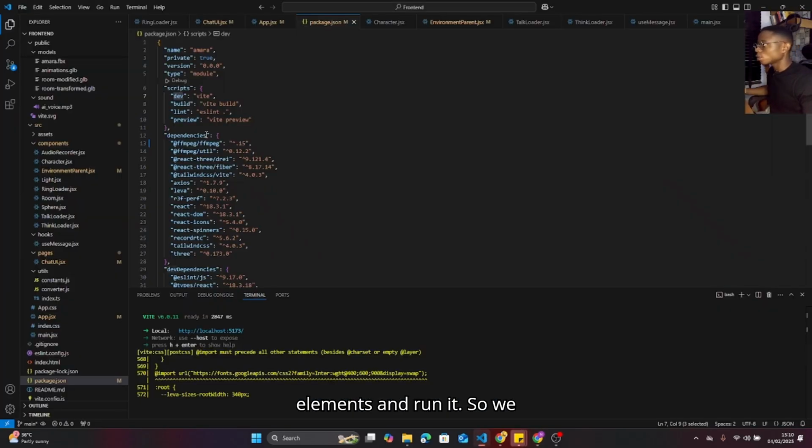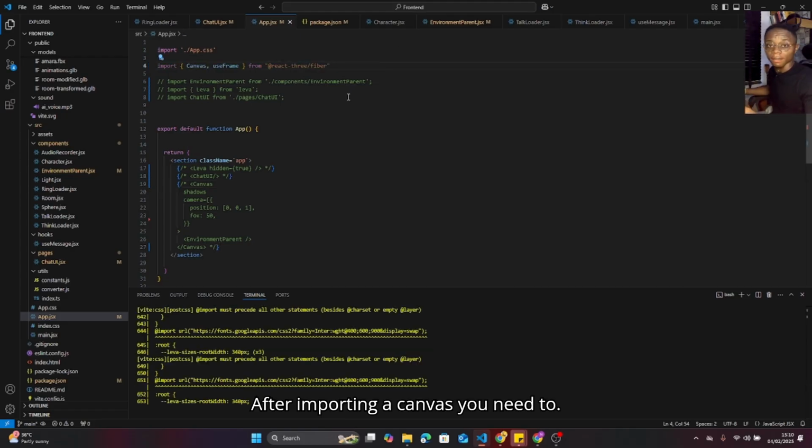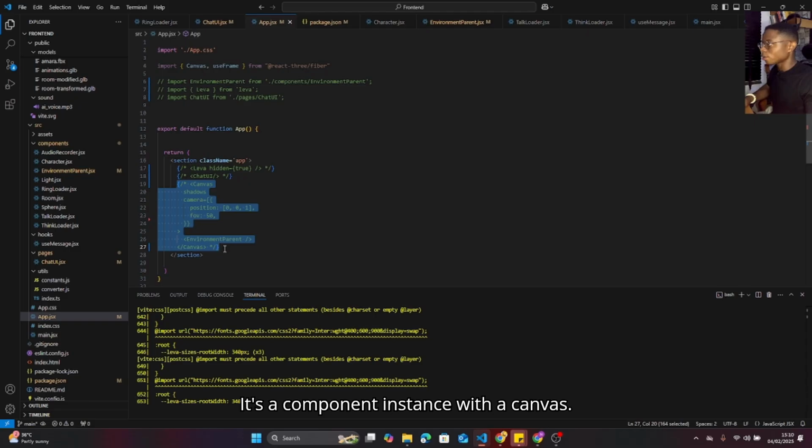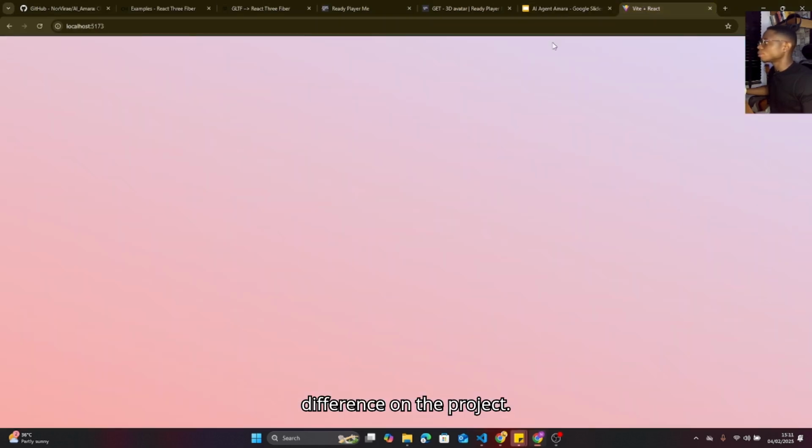So we go over to the App.js, right? And to run Three.js, you need to import a Canvas. After importing a Canvas, you need to create a component instance of that Canvas. When you do that, there won't be much difference in the project. It just acknowledges that there's a canvas there.